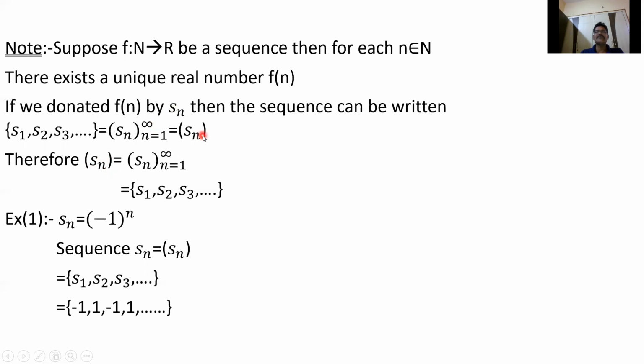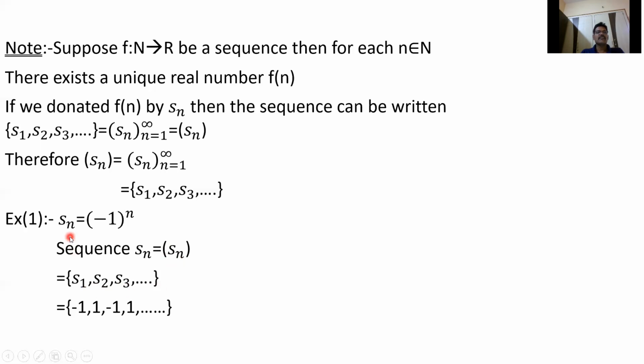If I say sequence here, it is a real sequence, because we talk only about real sequences. So f from N to R being a sequence means for each n belongs to N, there is a unique real number fn. If I write fn as Sn, this can be written as Sn, n equal to 1 to infinity. For example, Sn equal to minus 1 power n. If I write it like this, it is the sequence Sn: S1, S2, S3, and so on.